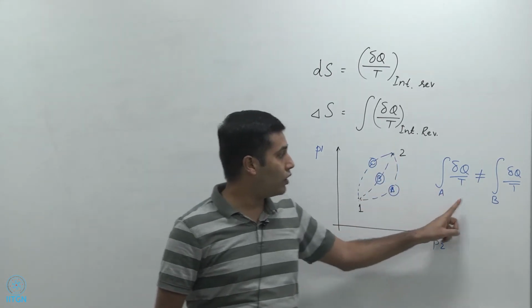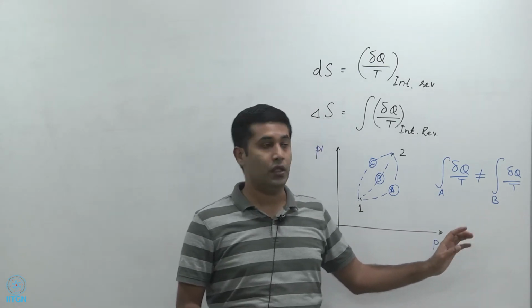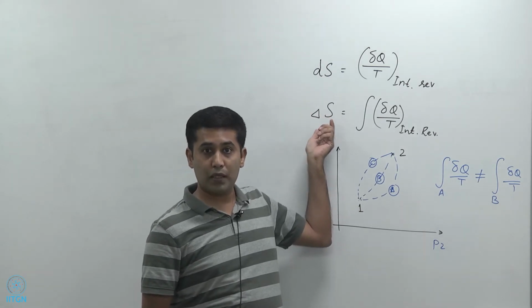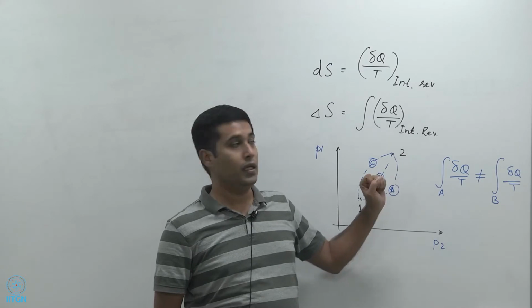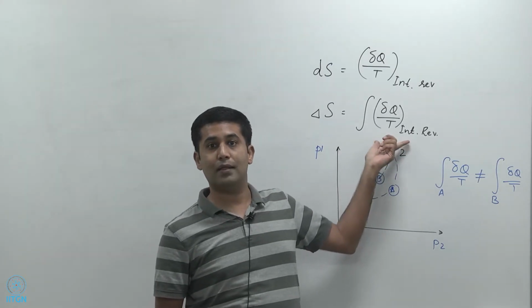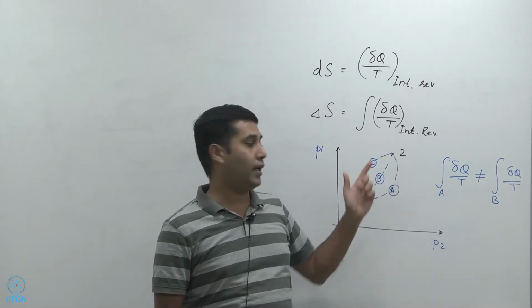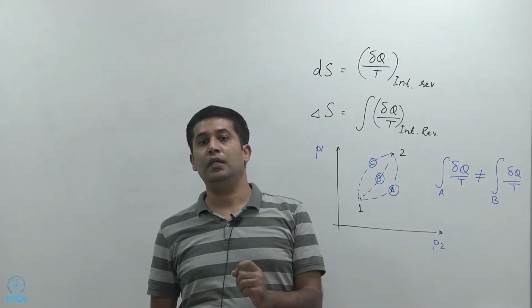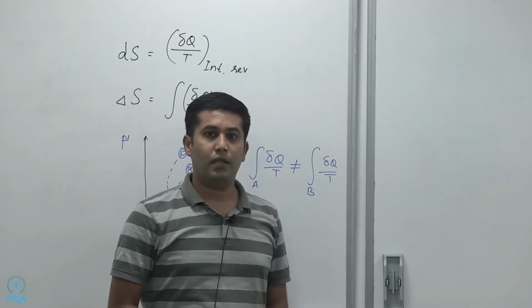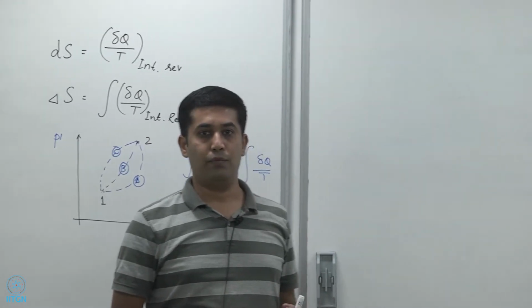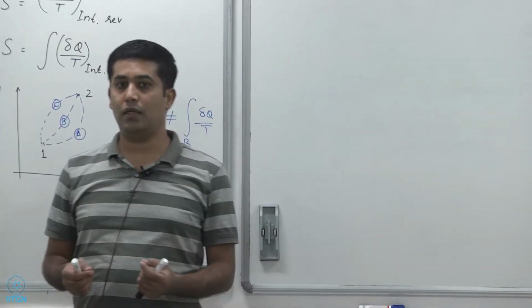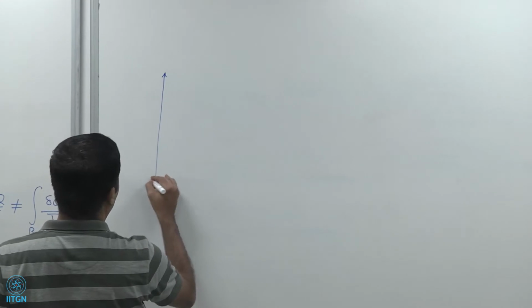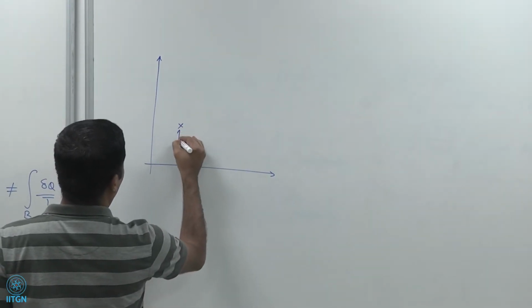And so although all of these integrals can have different values, this integral will be equal to delta S. And this delta S will be the same irrespective of how I go from 1 to 2, because this is evaluated over an internally reversible process. Whereas I can probably get from 1 to 2 using multiple processes that may or may not be internally reversible. So let us consider two processes between states 1 and 2, one of which is internally reversible and the other may not be. So let us assume that I have a system that goes from state 1 to state 2